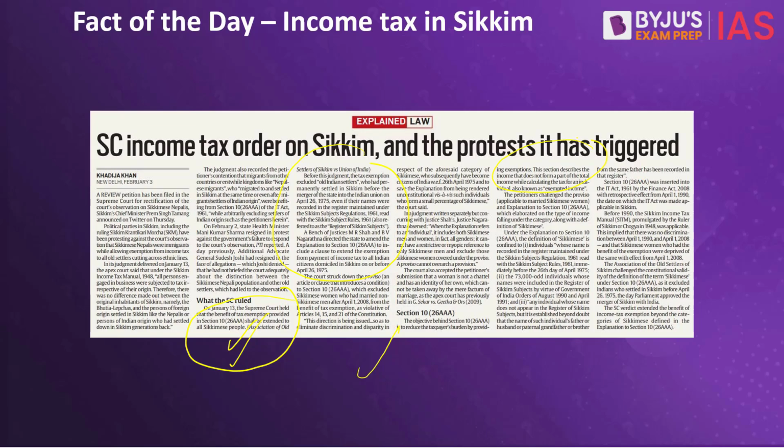The petitioners challenge that this exemption should only be given to those who are considered as Sikkimese. If you look at the definition of the word Sikkimese in this section, it says individuals whose name is recorded in the register maintained by the Sikkimese Subject Regulation 1961, 73,000 odd individuals whose names are included here by virtue of the Government of India order in August and April 1990-1991, and those individuals whose names do not appear in the register of Sikkim subjects, but it was established beyond doubt that their ancestors were here. So there is a debate about who should get these exemptions or not.